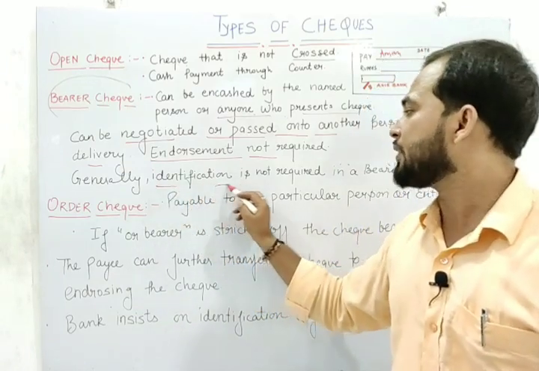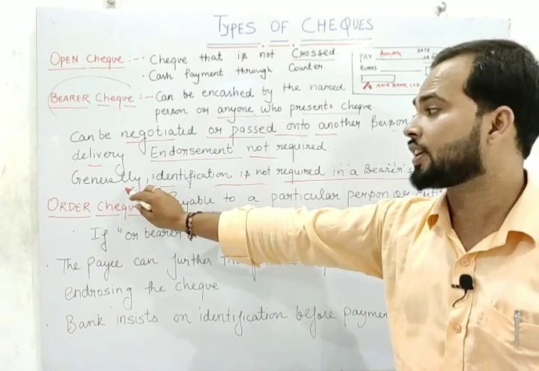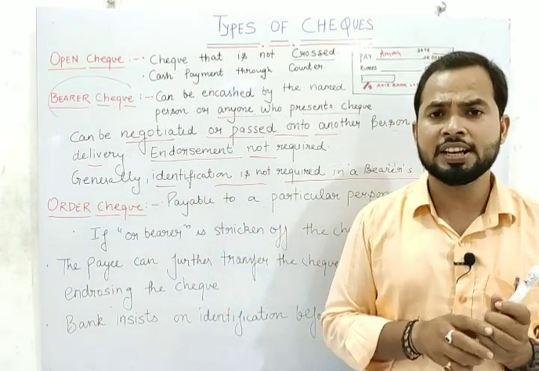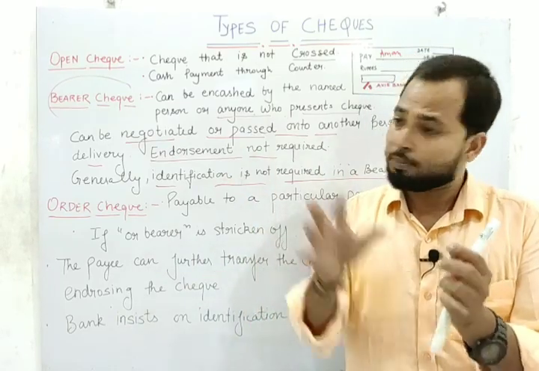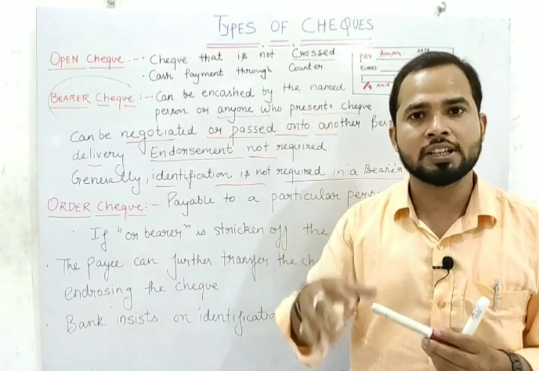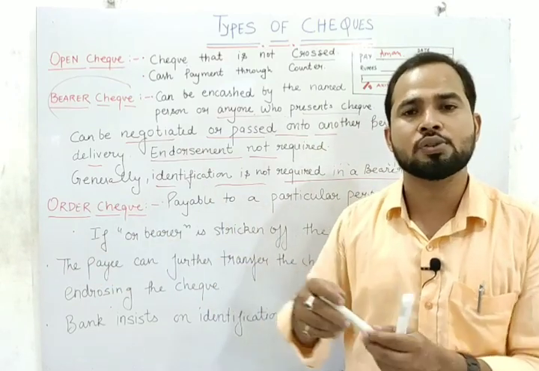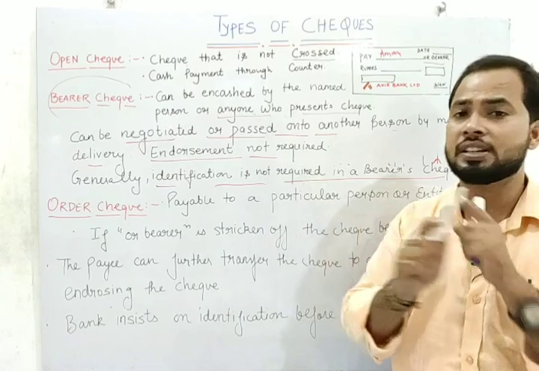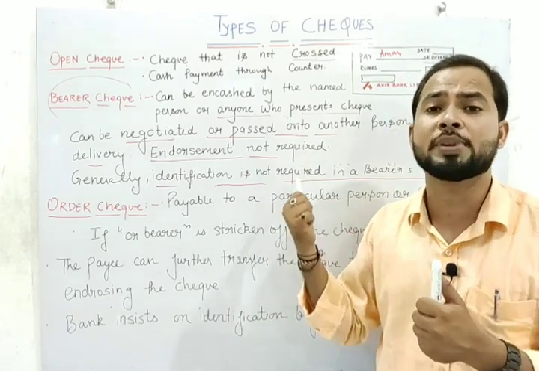Generally, identification is not required in case of bearer check. Listen carefully. Identification is not required in case of bearer check. Suppose Ashish represented the check, then the bank will not ask whether you are Ashish or not. Mostly this is what happens. But if it is a huge amount, suppose that particular check mentions 1 lakh or 2 lakh rupees, at that time maybe the bank asks that particular person regarding identification. But generally identification is not required in case of bearer check.